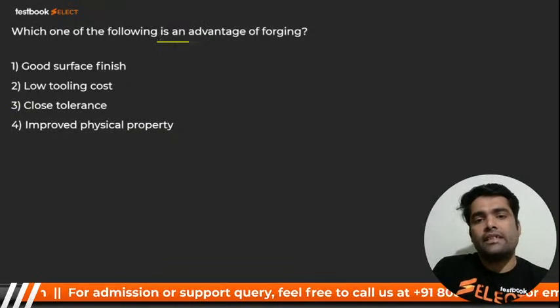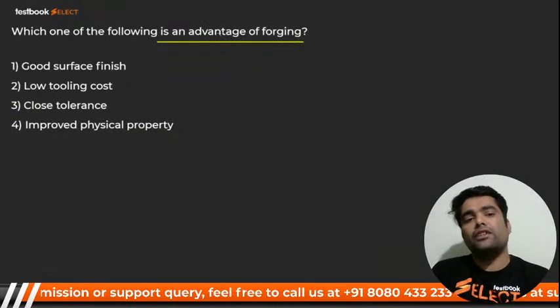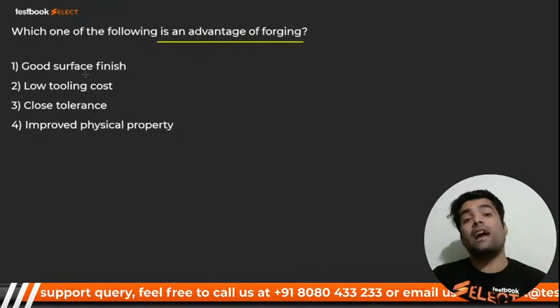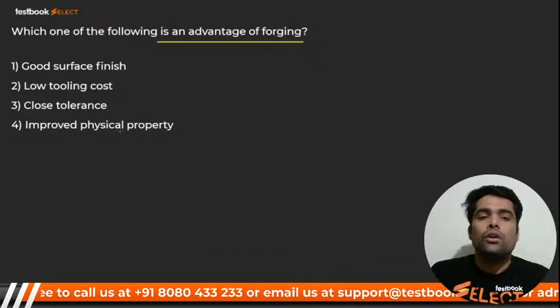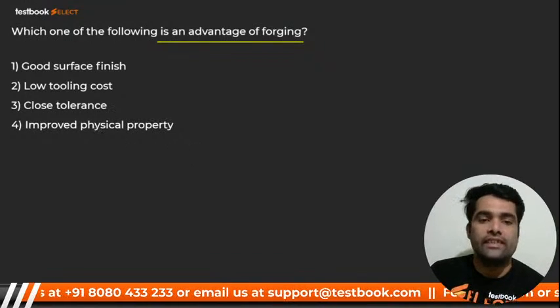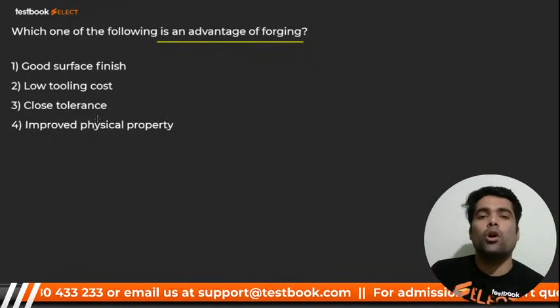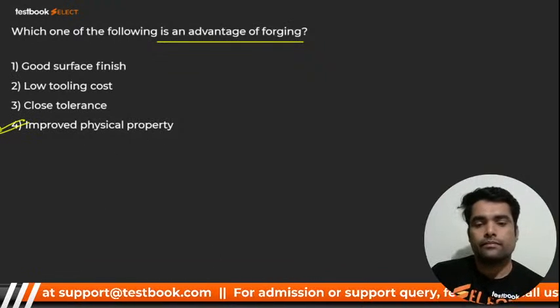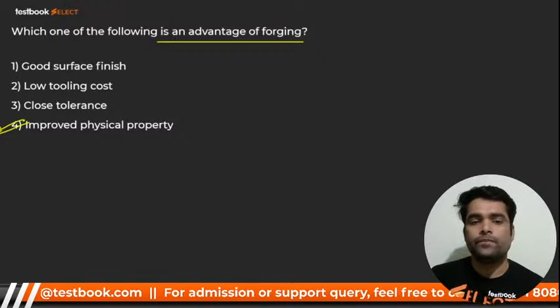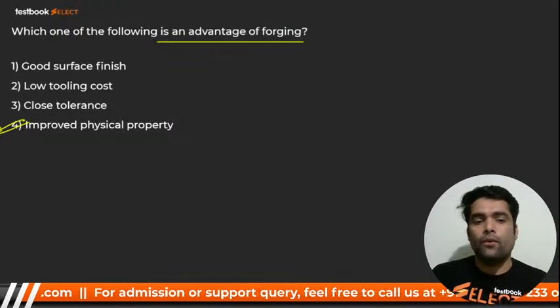Which one of the following is an advantage of forging? Good surface finish? No, there is a bad surface finish. Low tooling cost? No, the tooling cost of forging is quite high. Close tolerances? No, there are no close tolerances. Yes, it improves physical properties, which include mechanical properties as well. So that is the fourth one.